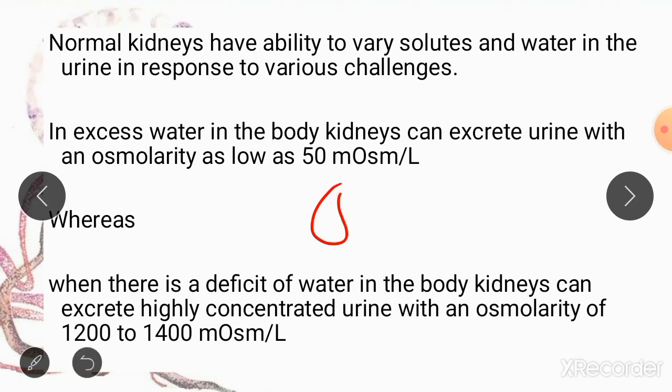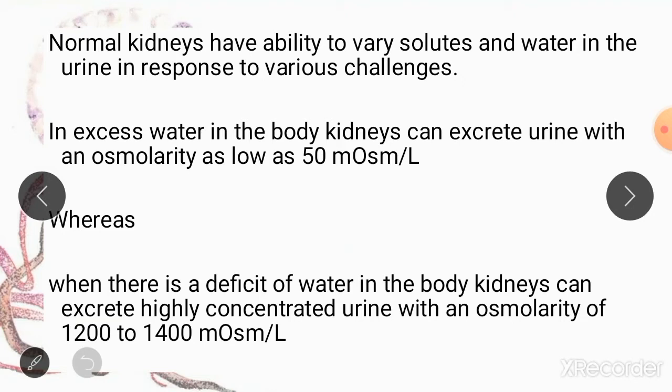Your kidneys have an ability to concentrate the urine in dehydration to as high as 1200 to 1400 milliosmoles per liter. Your body can remove around 1200 to 1400 milliosmoles of waste in 1 liter of urine.